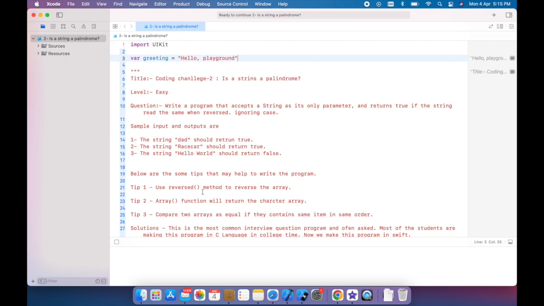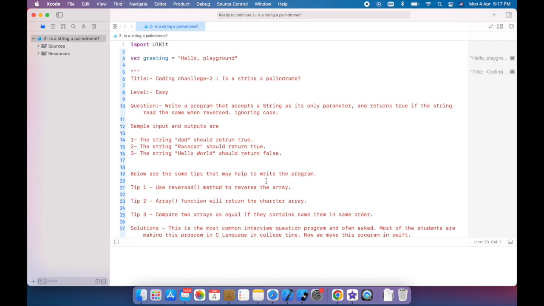Hold on guys, first try it yourself and then move forward with the solution. Below are some tips that may help you write the program. Tip 1: use the reversed method to reverse the array. The second tip: the Array function will return a characters array. Tip 3: compare two arrays as equal if they contain the same items in the same order.